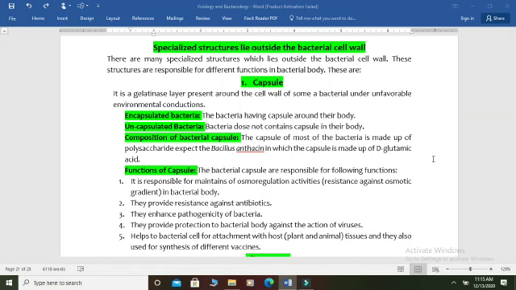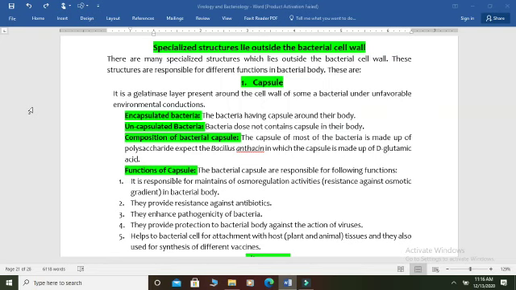What is the capsule? The capsule is a gelatinous layer which is present around the cell wall of bacteria. It is not present in all bacteria, only in some, and bacteria mostly generate this layer only under unfavorable environmental conditions.